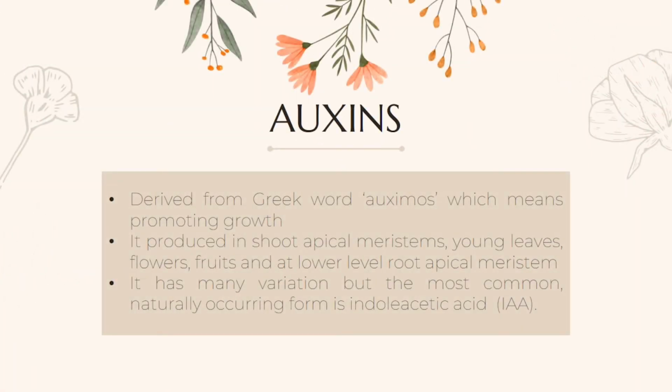Auxins. The name is derived from the Greek word auxein, which means promoting growth. It is produced in shoot apical meristems, young leaves, flowers, fruits, and at a lower level in the root apical meristem. It has many variations, but the most common naturally occurring form is indole acetic acid (IAA).